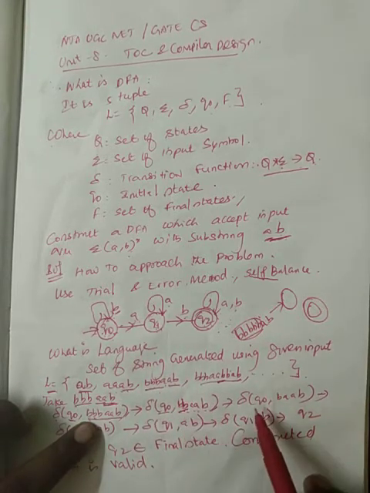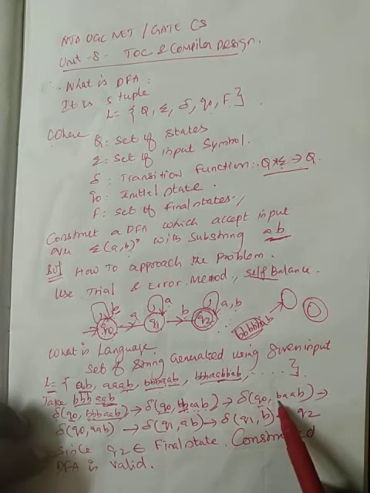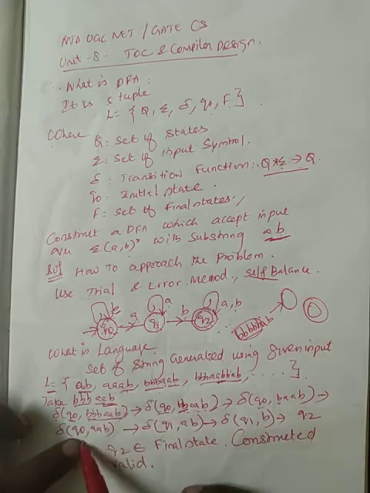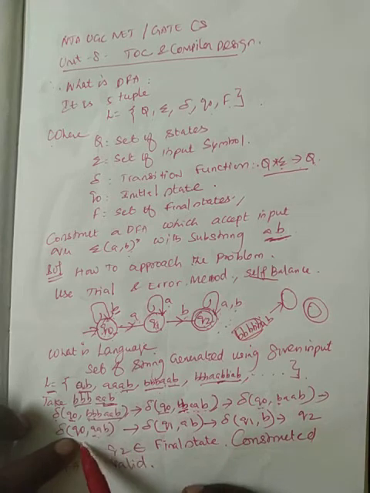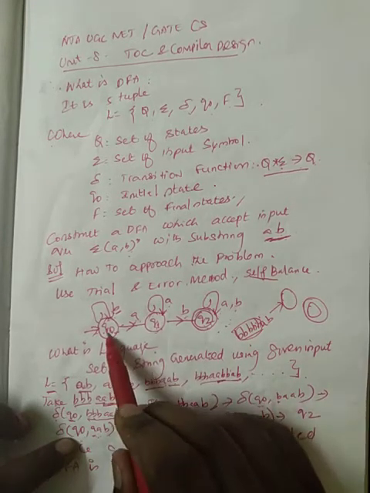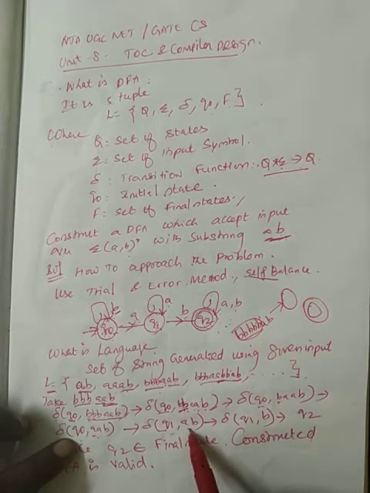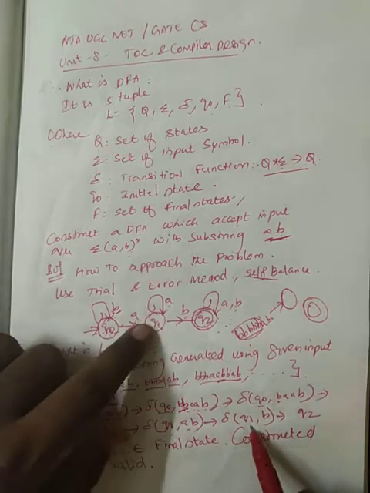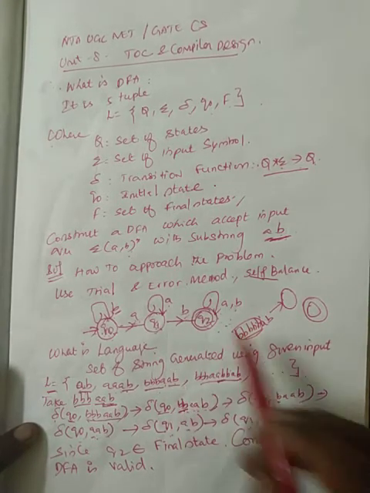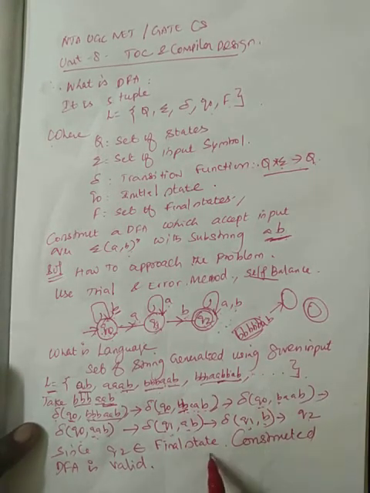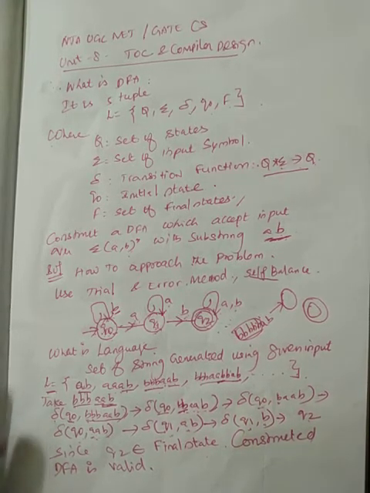So for each b it stays at Q naught, and the remaining symbols in the string are a, a, b. From Q naught accepting a, it goes to Q1. From Q1 accepting a, it goes again to Q1, a self loop. Now Q1 has only b remaining, and accepting b from Q1 it goes to Q2. Q2 belongs to the final states, so it is a valid construction for the given problem statement.